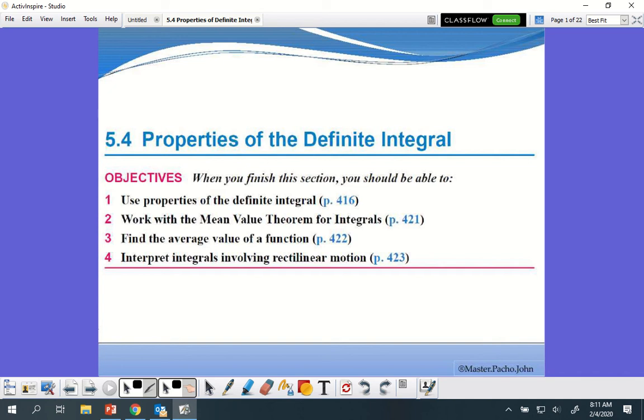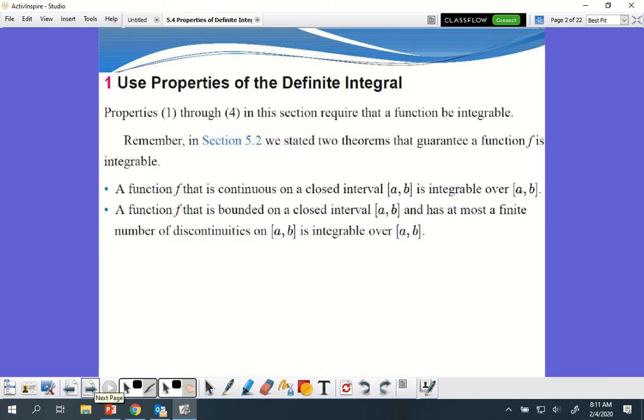All right, properties of the definite integral. Y'all should already have these notes. I'm hoping you guys actually are going to attempt something today. All right, good job. Okay, use properties of the definite integral. Properties 1 through 4 in this section require that a function be integrable.